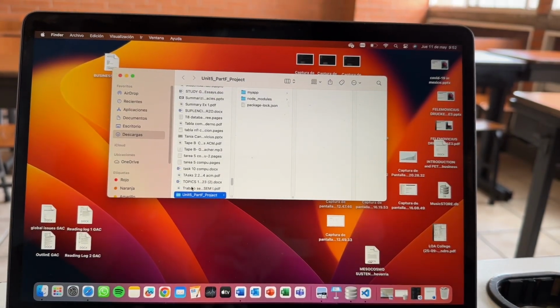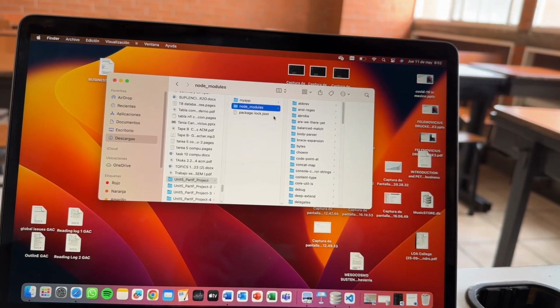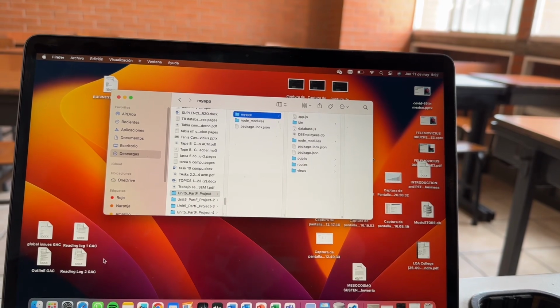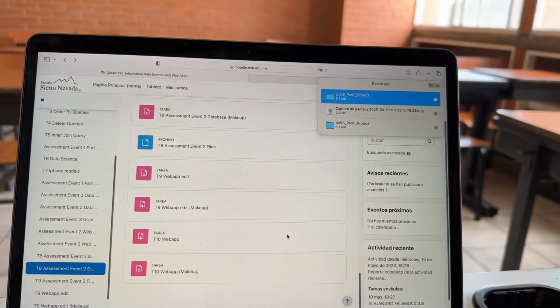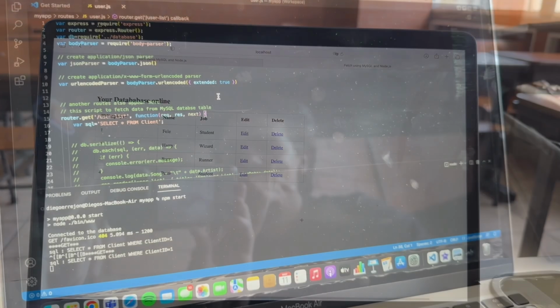We moved on to task 9, where we had to download some files from the platform in order to perform the task, and we put them into Visual Studio, where it ended up looking like this. After this, task 9 was successful.